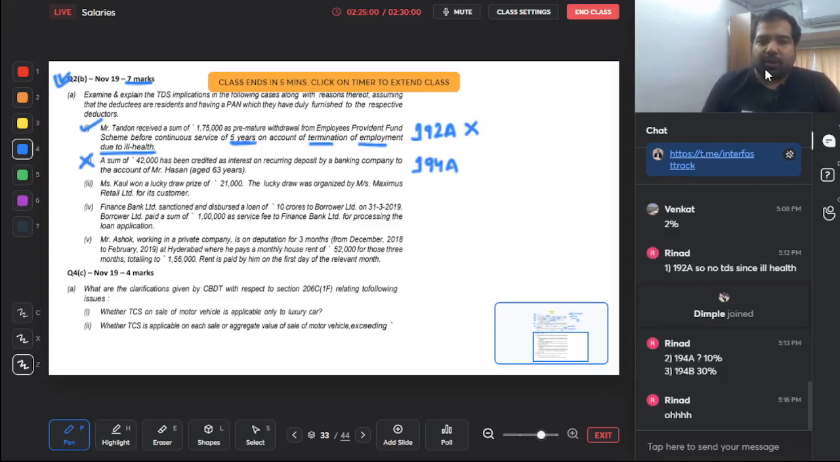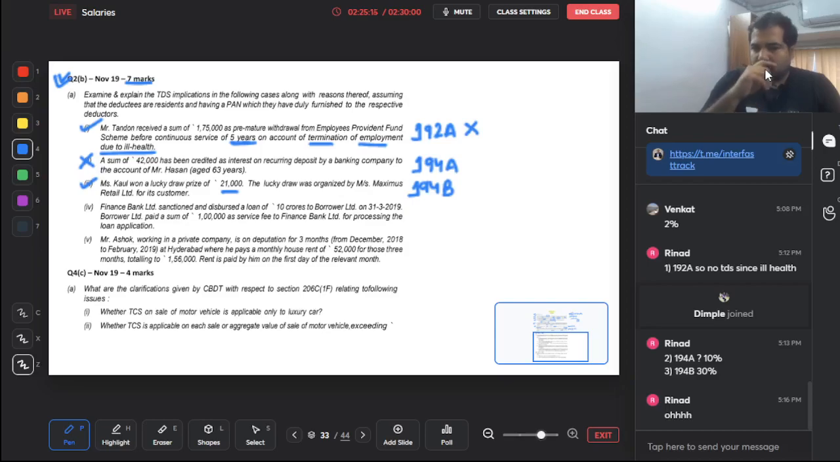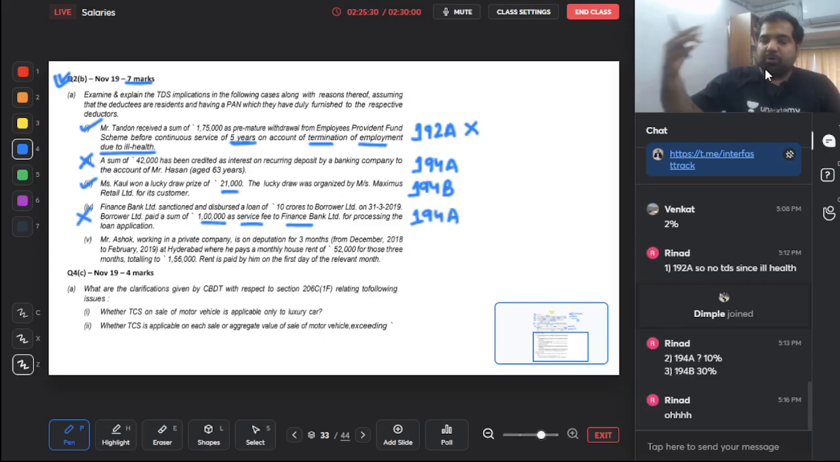Miss Call won a lucky draw, lucky her, 21,000. The lucky draw was organized by Messrs. Maximus Retail for its customer. Guys, it's more than 10,000 and hence TDS will be deducted under 194B at the rate of 30%. Finance Bank sanctioned or disbursed a loan of 10 crores to a borrower on 31st March 2019. The borrower paid a sum of 1 lakh as service fee to the bank. If you are paying to a bank interest, service fee, etc. guys, no TDS, that's an exception under 194A. Remember, so many of us pay guys to the bank, they'll go crazy with the amount of money that is blocked in their case.